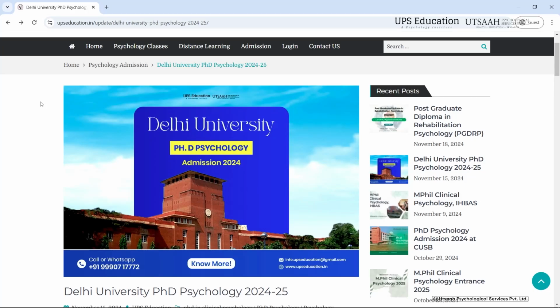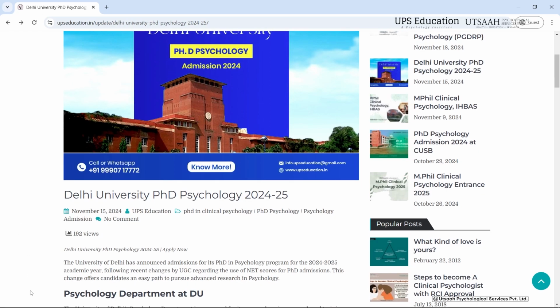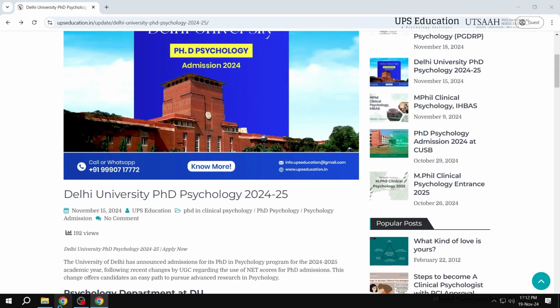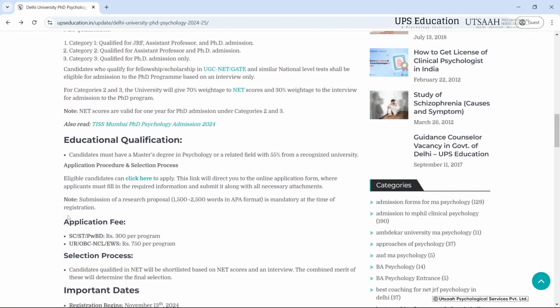So University of Delhi has announced admissions for its PhD program in psychology for the academic session 2024 to 2025. We have attached the link to this article in the description box. You can check that out and read the necessary details for applying into this program in this article. And if you feel that you are eligible, then you can find the registration link here under educational qualification.